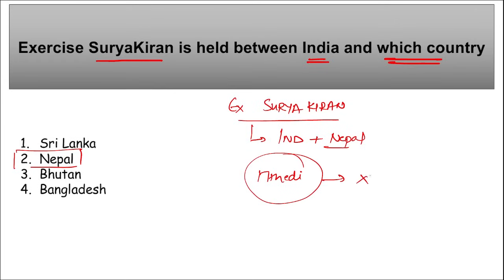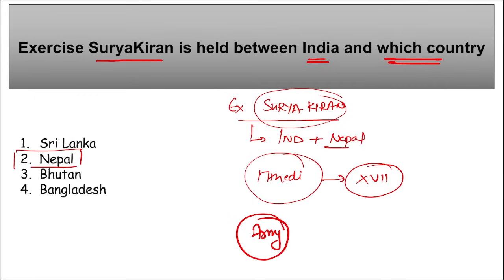This can also be written in numerals, right? So then the question can be asked, this Surya Kiran was held between which force of these two countries? So it is the army. That is the Indian Army and Nepal Army took part in this exercise. This will be conducted from 24th of November till 7th of December. Correct?